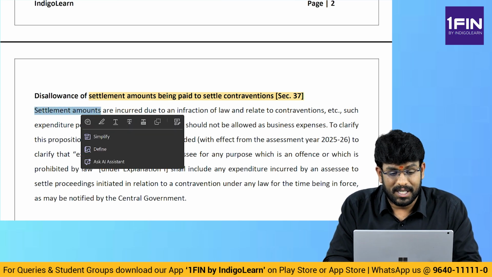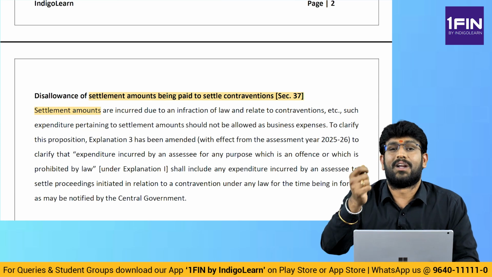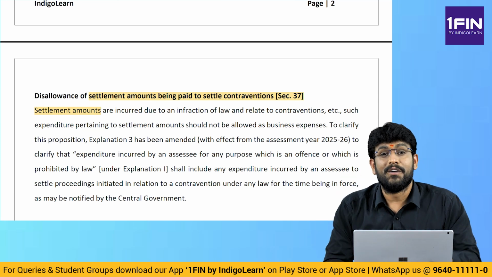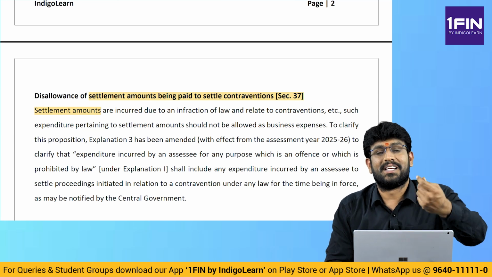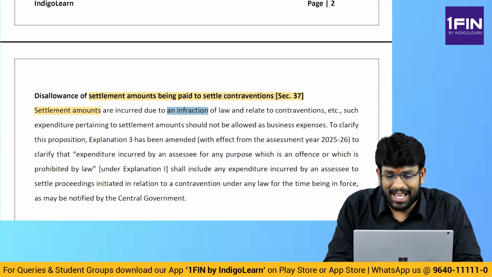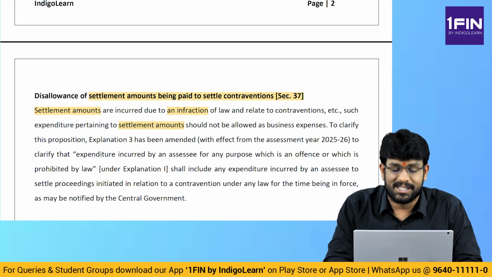Settlement amounts. What is that word? Settlements. For example, we have done some default in income tax or GST. We have got into some scheme like the GST settlement scheme or the Vivad Se Vishwas scheme, done the settlement and paid the amount. Settlement amounts are incurred due to infraction of law and relate to contravention, etc. Such expenditure pertaining to settlement amount should not be allowed as business expense.